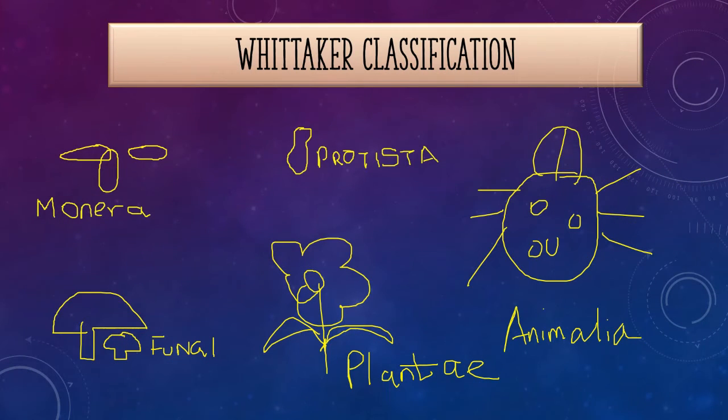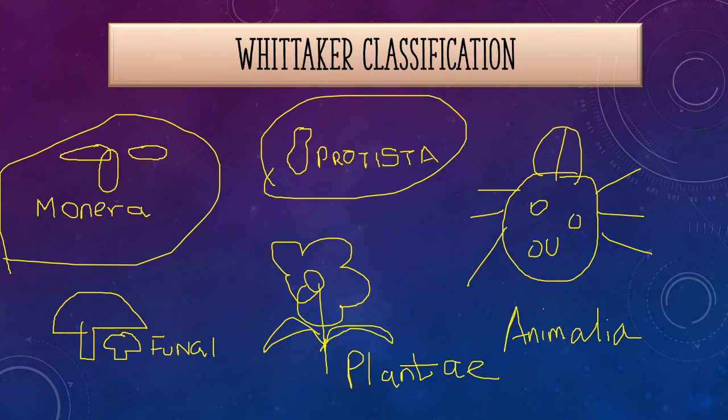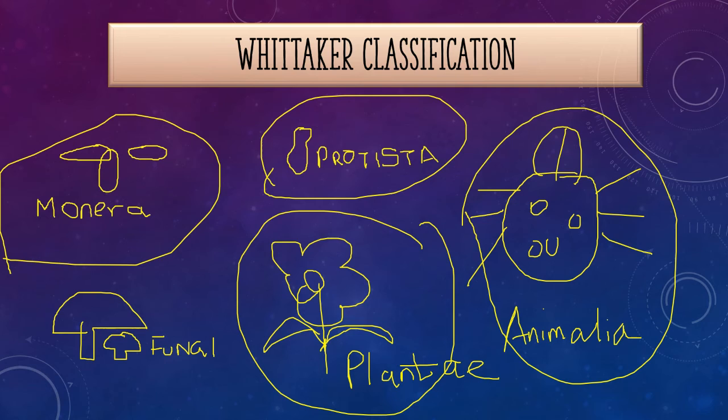Now, unicellular organisms have got one kingdom. Prokaryotes have got another separate kingdom. Prokaryotes got Monera and eukaryotic unicellular organisms got Protista. Eukaryotic multicellular organisms have got kingdoms, plants and animals. But plants can be both autotrophs and heterotrophs. Autotrophs have got a kingdom known as Plantae, while heterotrophs have got a kingdom called Fungi.